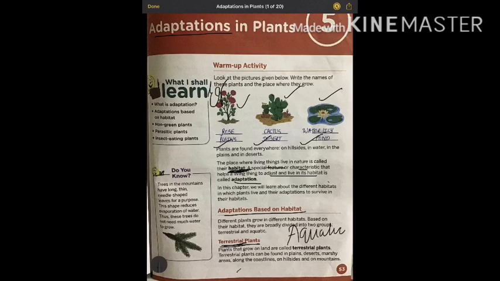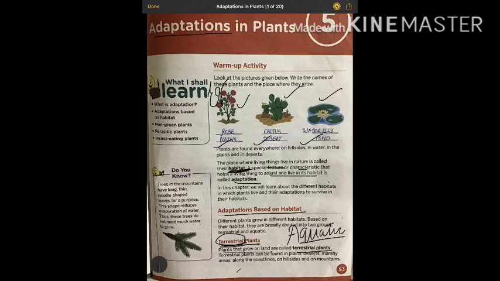In this video, I'll be teaching you terrestrial habitat. Okay, that is land. Plants growing on different landforms, that I will be teaching you. And in my next video, I'll be teaching you about aquatic plants. So let's focus on terrestrial plants. What are terrestrial plants? Plants that grow on land are called terrestrial plants.